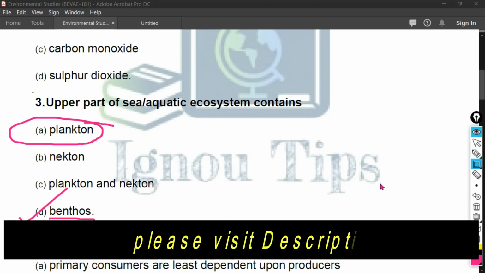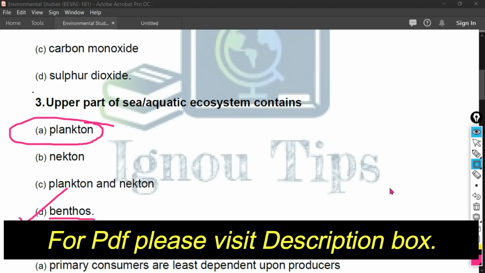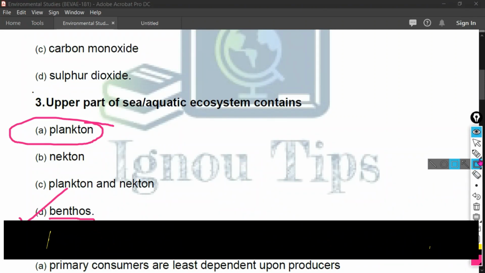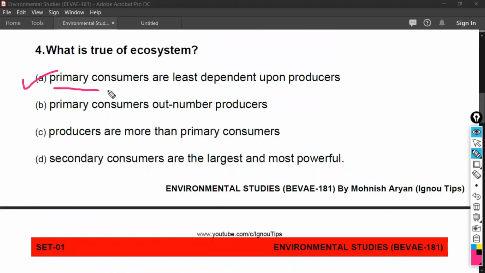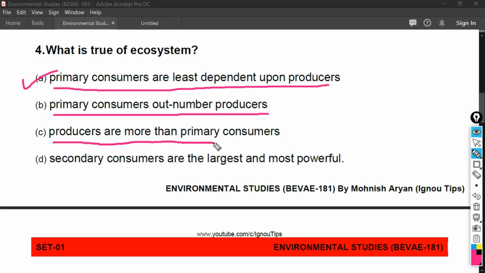Okay friends, now I am going to scroll down the PDF to see the options for this question. And the options are: option A, primary consumers are least dependent upon producers. Option B, primary consumers outnumber producers. Option C, producers are more than primary consumers. And the last option of this question is, secondary consumers are the largest and most powerful.